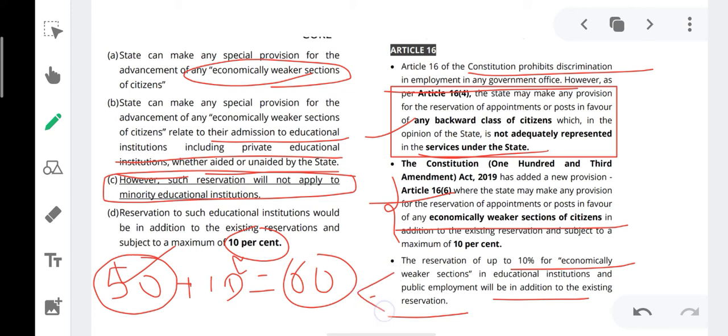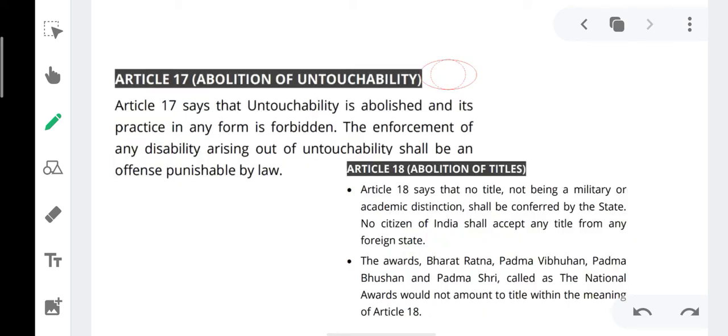This is the same case. Already there have been 50% seats reserved. There will be additional 10% seats reserved for economically weaker section. So total percent of seats reserved in the state is 60%.